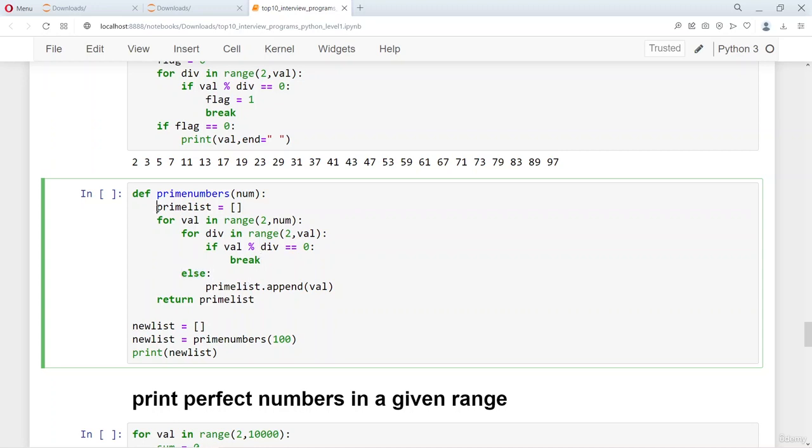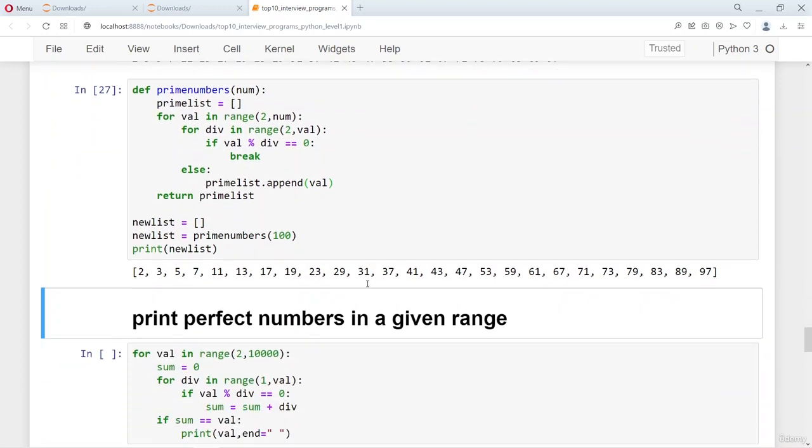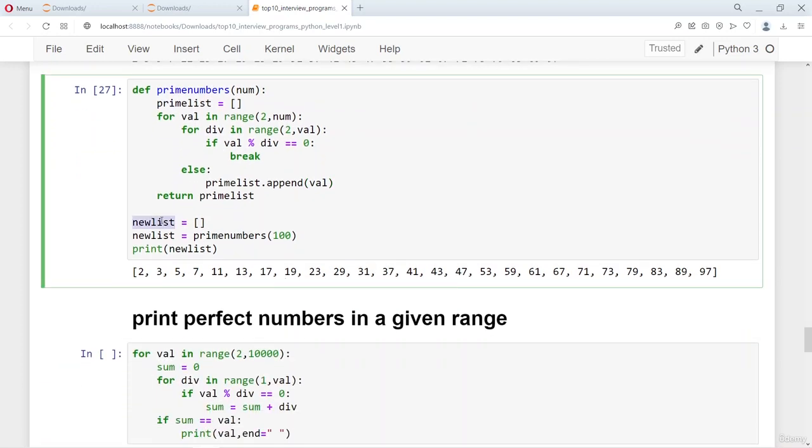So we have a list here. We append all the numbers to the prime list, and then we return this prime list here, which is then printed. So at one shot it will be printing everything which is in the prime list. So as you can see, the new list is a list variable, and whatever is returned here, which is the prime list, comes and sits in this new list, and then the new list is printed as a list. So this is a very good way of printing the prime numbers by using a list and appending all the numbers to the list.